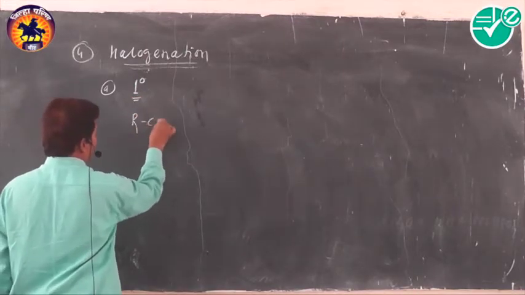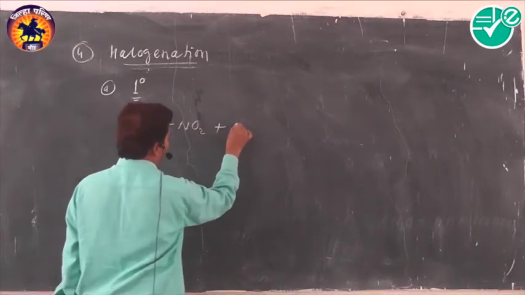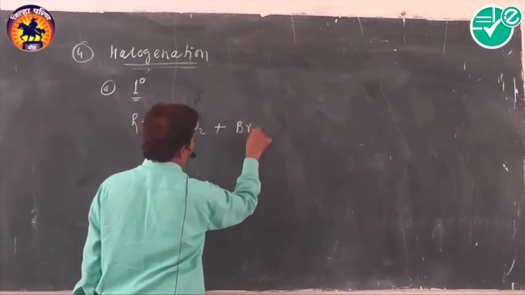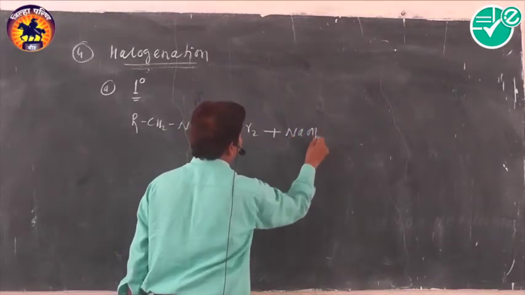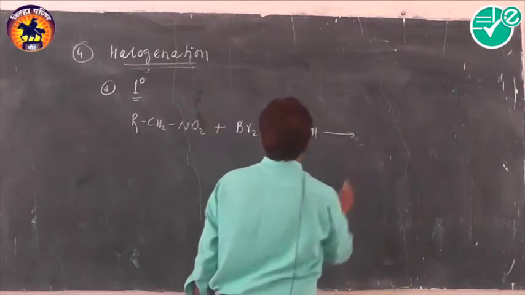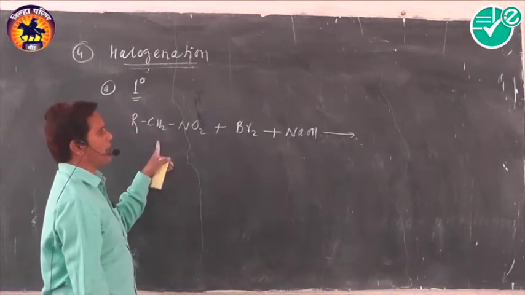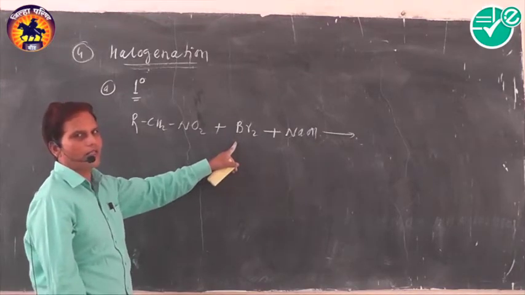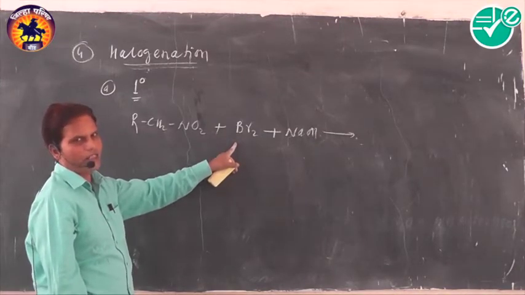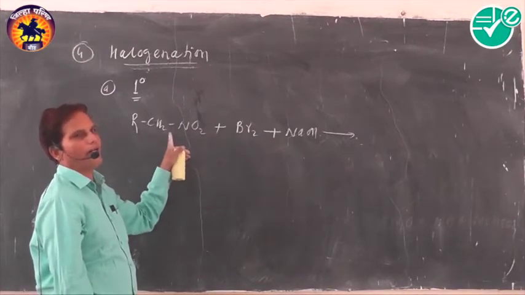Suppose the first example is here. This is a primary nitroalkane, and when a primary nitroalkane is treated with a halogen like bromine or chlorine in alkaline medium, what kind of medium? Alkaline medium. Depending upon the number of alpha hydrogen atoms, these hydrogens are replaced by halogen atoms, and we get halogen substituted nitroalkanes. The nature of the product formed depends upon the number of alpha hydrogen atoms.